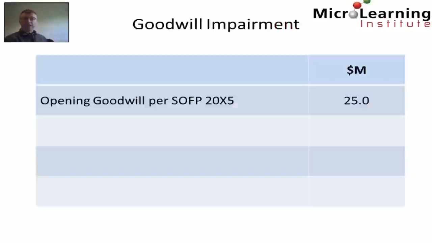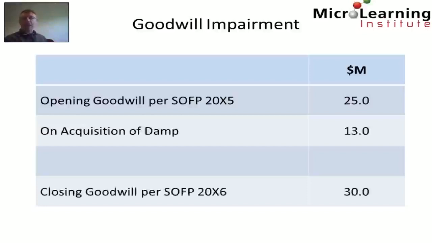On the opening statement of financial position for 20x5, we see a total goodwill of $25 million. We've just calculated that on the acquisition of Damp, the Zambezi Group recognized an additional $13 million. And when we look at the closing statement of financial position, we see $30 million of closing goodwill. So, as a balancing figure, we can conclude that the Zambezi Group recognized impairment of goodwill in the period of $8 million.